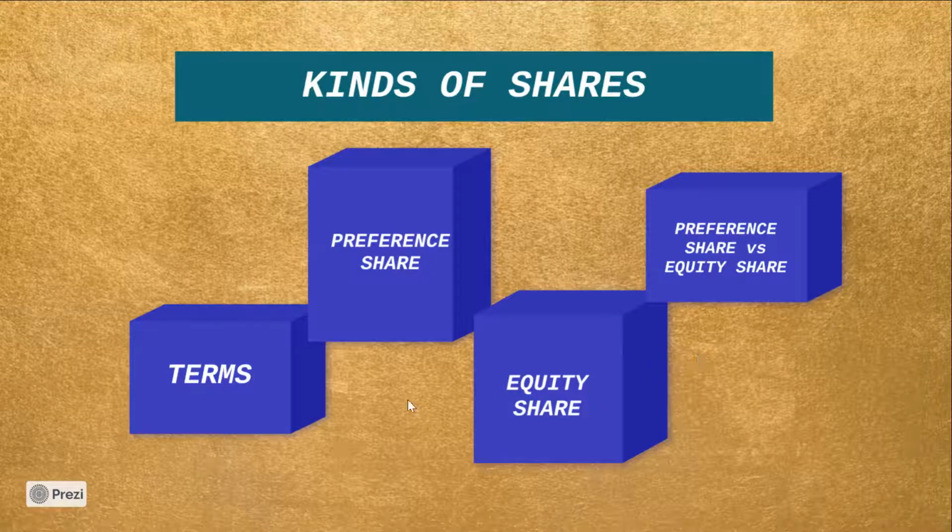So let's begin with the terms which we need to be familiar with in this chapter of issue of shares.